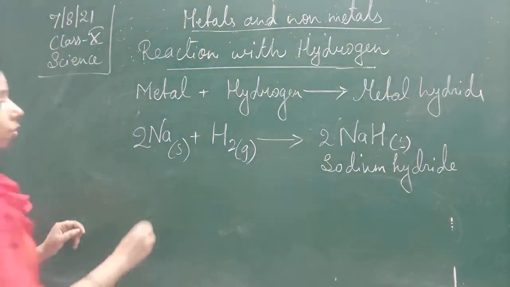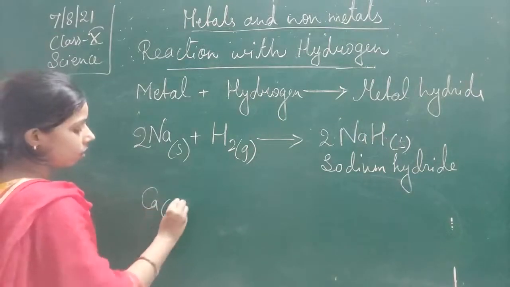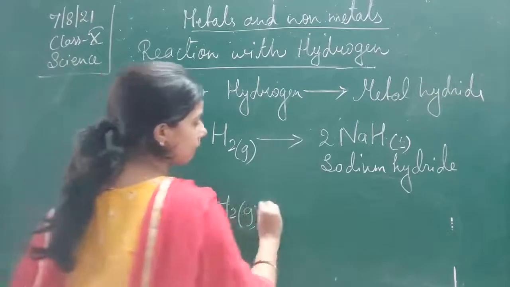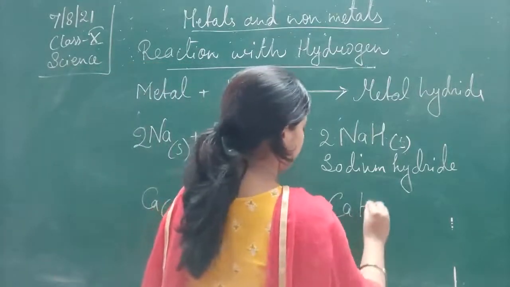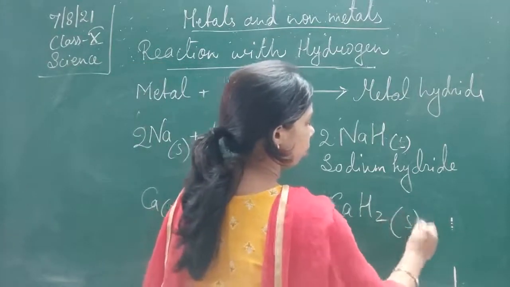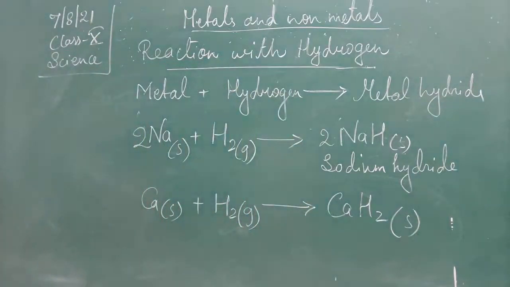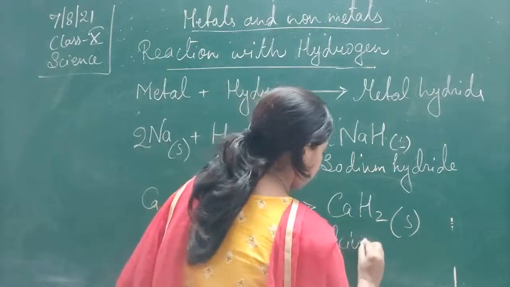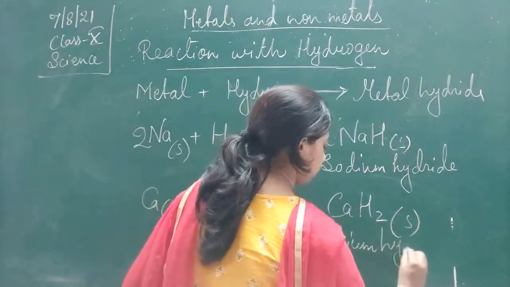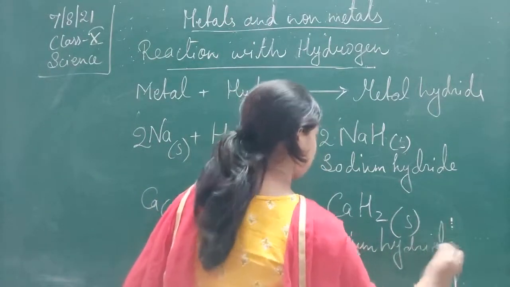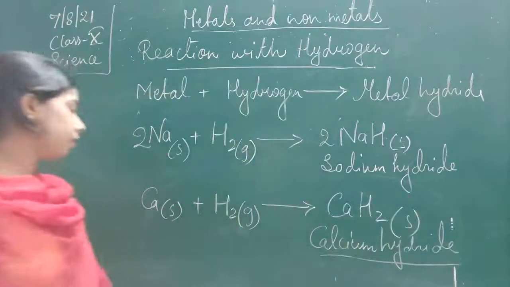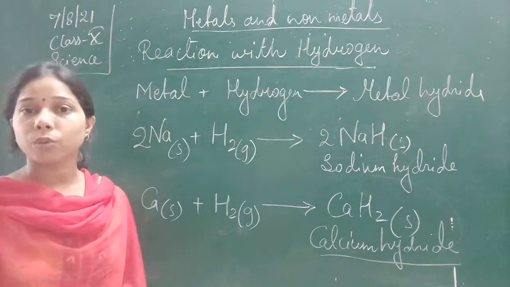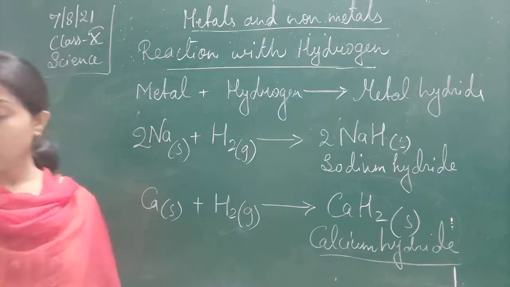Then calcium also reacts with the hydrogen. It is in the solid state and it will form with the gas. It will form CaH2. It is also in the solid form. Okay, calcium hydride. This is a calcium hydride. So the reaction with hydrogen will make it form the metal hydride here.